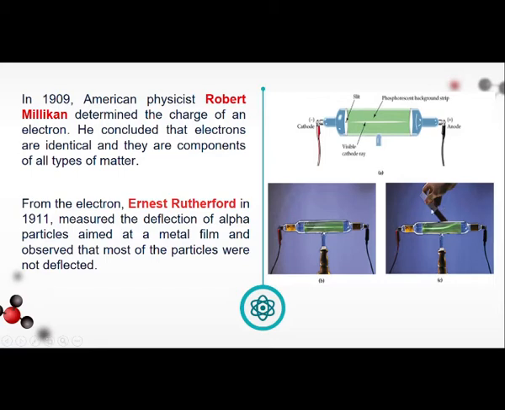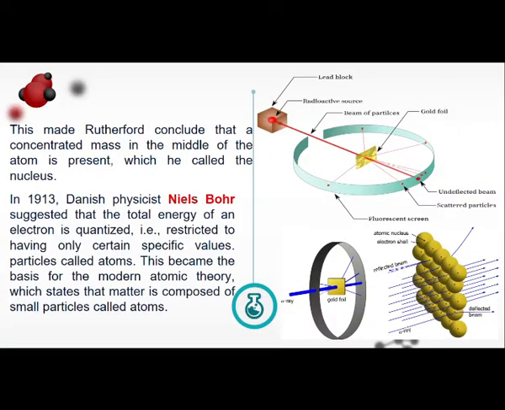So ibig sabihin itong charge plate na ito is positive since nag-bend sa ibabaw kasi itong glow is a negative charge. This made Rutherford conclude that the concentrated mass in the middle of the atom is present, which he called the nucleus.